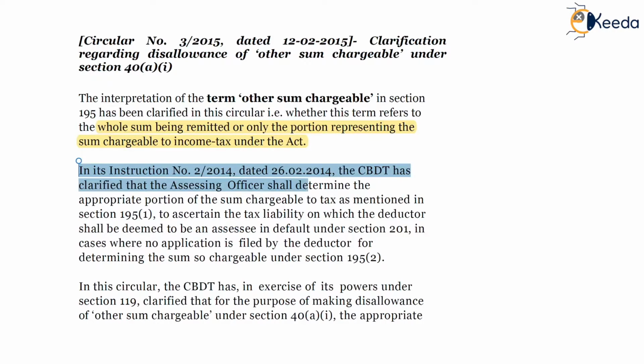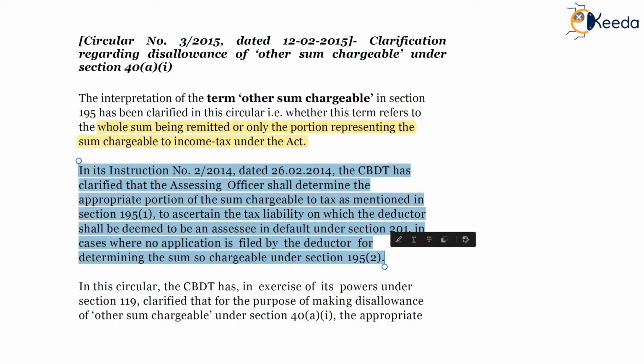So by this instruction, the CBDT has clarified that the assessing officer shall determine the appropriate portion of the sum chargeable to tax as mentioned in section 195(1) to ascertain the tax liability on which the deductor shall be deemed to be an assessee in default under section 201, in cases where no application is filed by the deductor for determining the sum so chargeable under section 195(2).